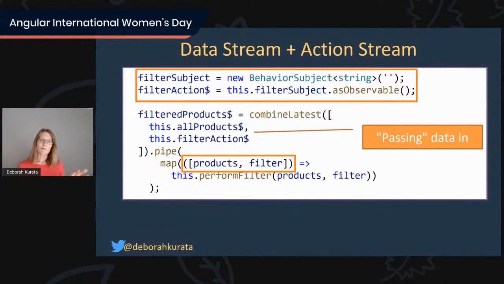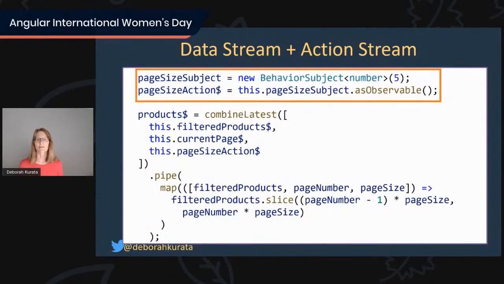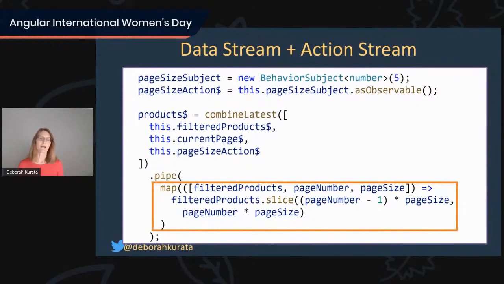So one of the other nice things about doing it this way is that we can combine these streams in different ways and in separate steps. So we don't have to have one massive combineLatest with all the complexity of the code performing the filter and doing the page size, because we can take that one stream and combine it again with some more. So here we're combining it with what current page we're on and the page size action, whether it's 5 per page, 10 per page, 15 per page, whatever it is. And then we are mapping that using slice to display the appropriate set of information. Okay.